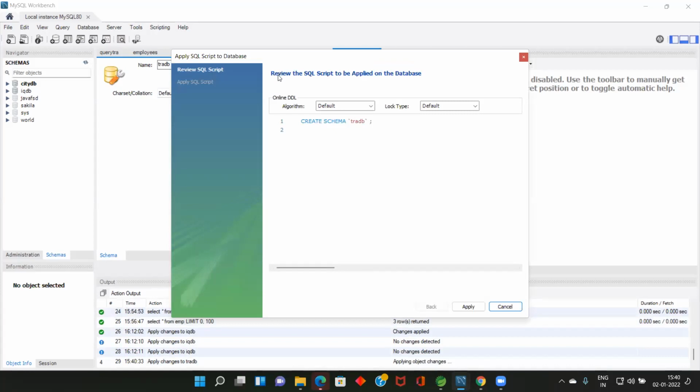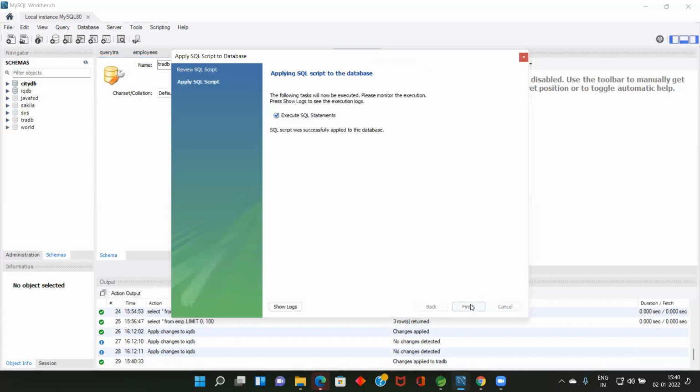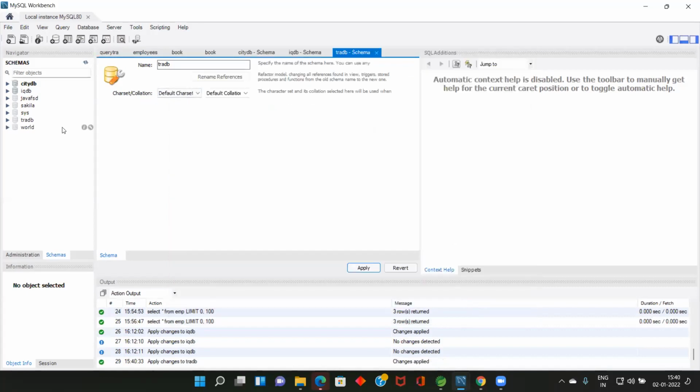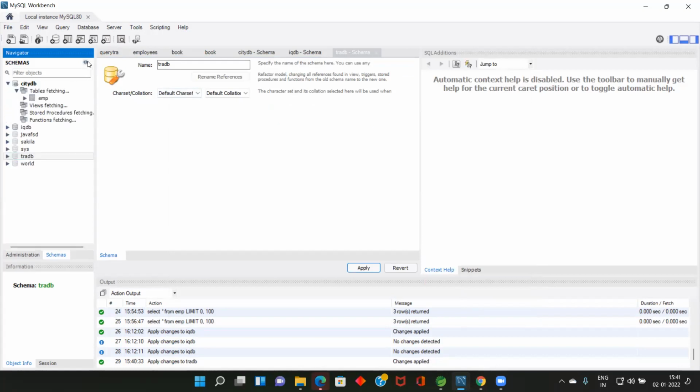Review the SQL script to be applied on the database. Okay, now click apply, finish. See, SQL script is successfully applied to the database. Now if you see here, I got the TRADB. Now your database is created. If not, refresh, see here, this one, refresh. So we created one database. Table empty, view empty, stored procedure, function, you can create anything.